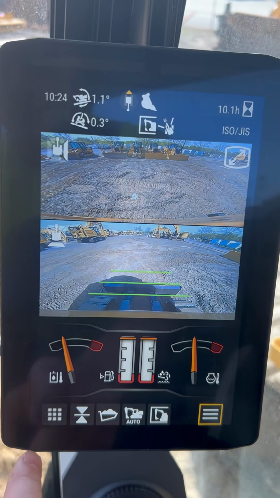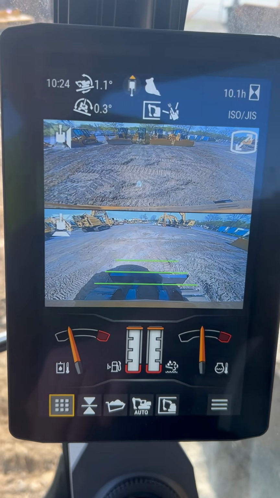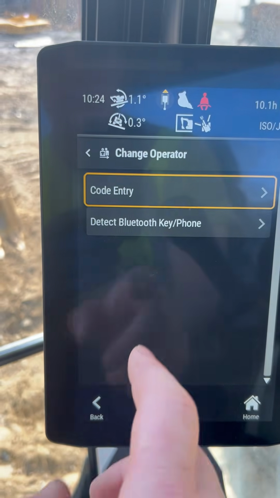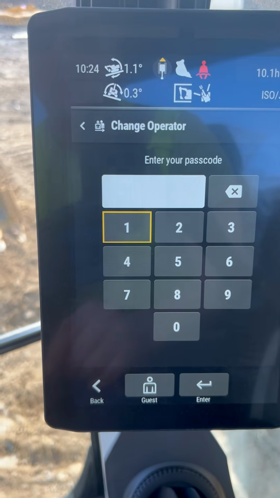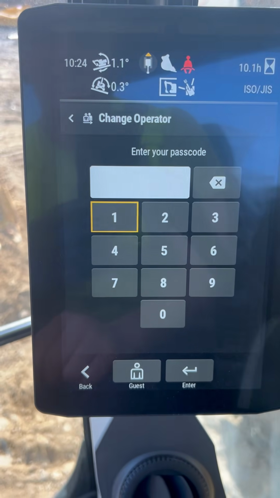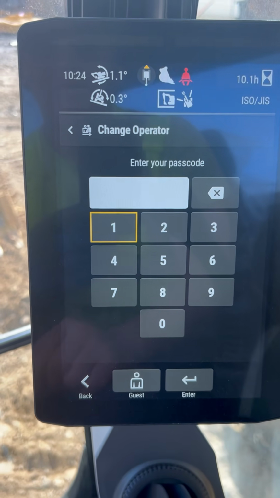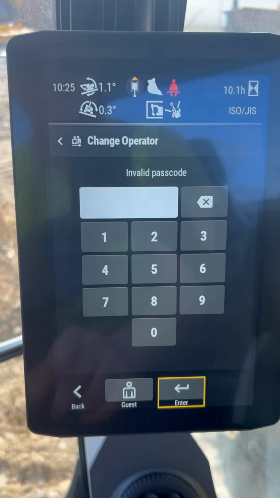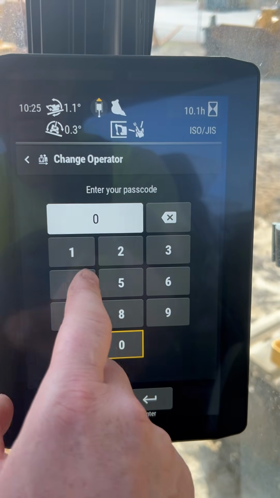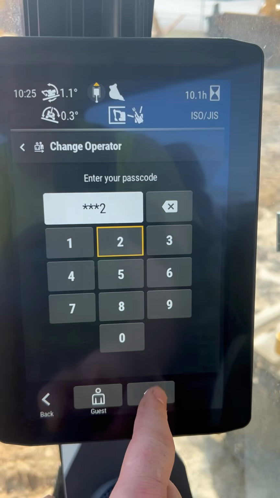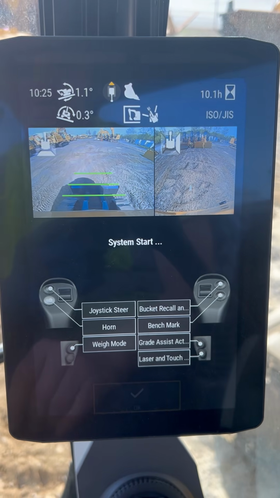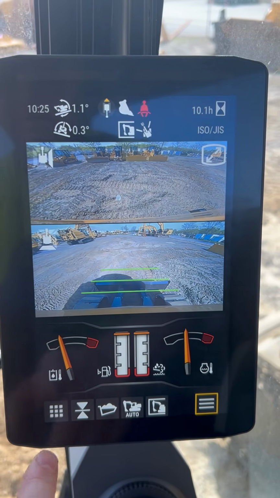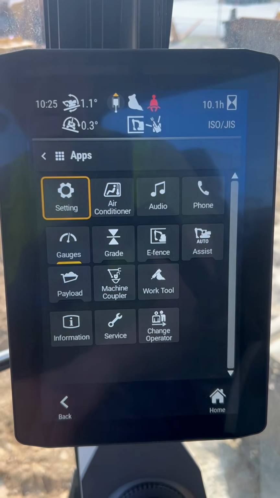So what we're going to do here, we're in the main screen. You have to be in the master settings, same machine, so same thing. On a Cat machine, especially when they're new, they use the serial number. So we're just going to put the secret password back in here. Oh, it did not like it. Okay. Put my blunders in there as well. So let's see. Okay, so this guy here.